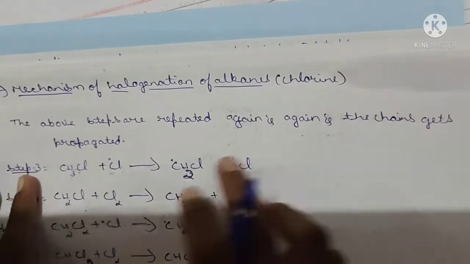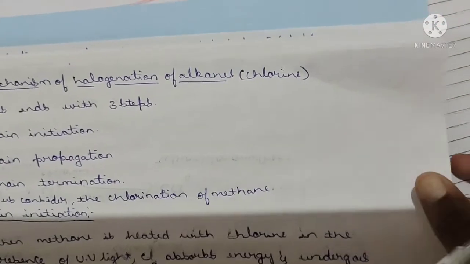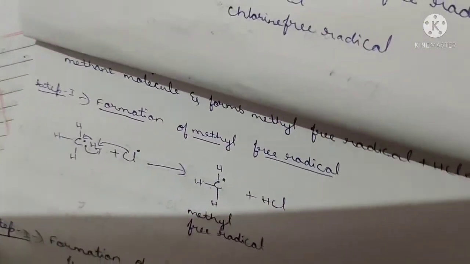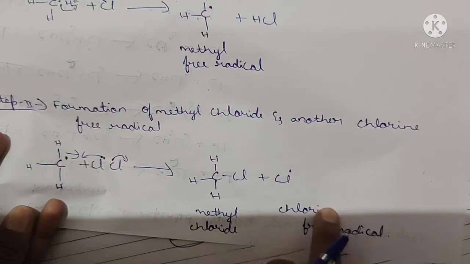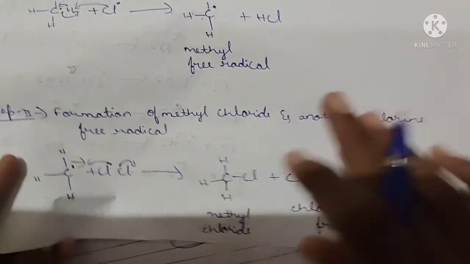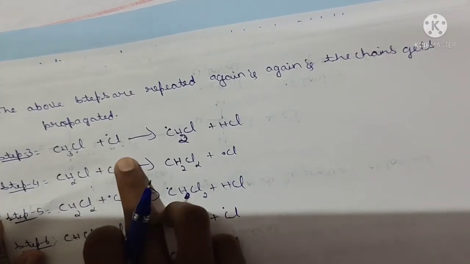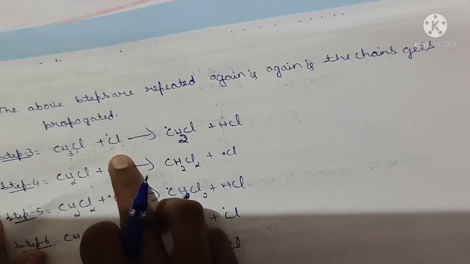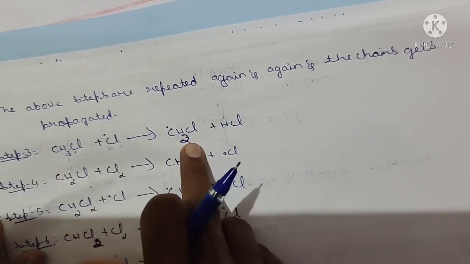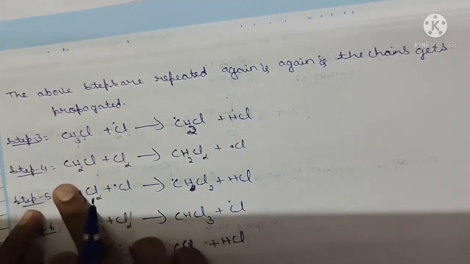Now the above steps are repeated again and again and the chain gets propagated. Simple. Here the formation of methyl chloride with another chlorine free radical gets propagated. That's what we discuss here. CH3Cl is chloromethane. It reacts with one remaining molecule of chlorine and forms CH2Cl with HCl. Clear? Now in step 4, what happens?